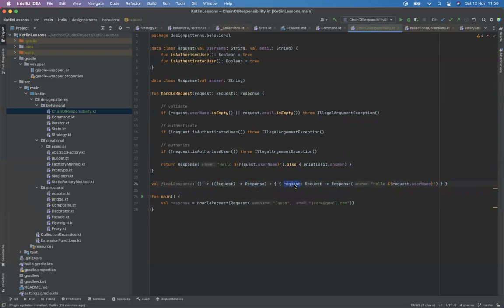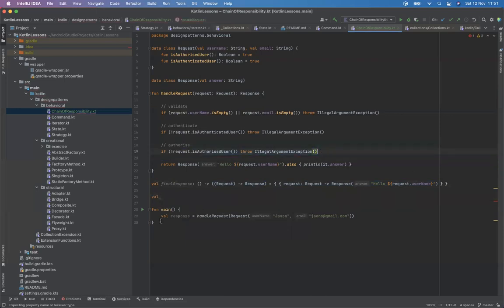So it takes the input as request and the response coming out as response. That's it. So that's my final response working with the request, right? So this is what is going to get returned, because that's my output according to this. Okay. So now if we create the next one, which is the authorization.